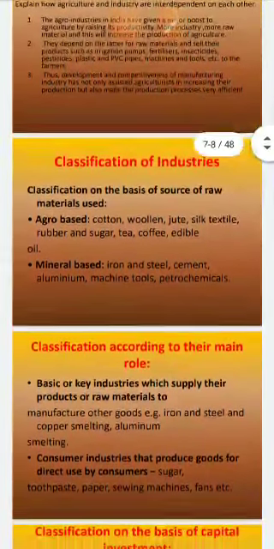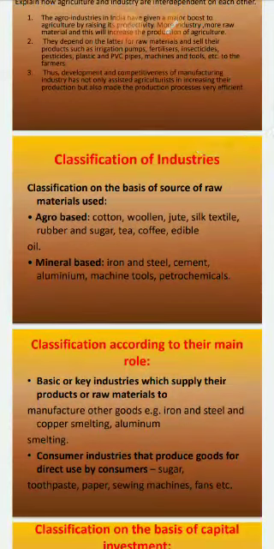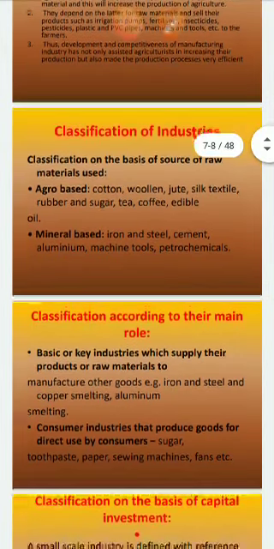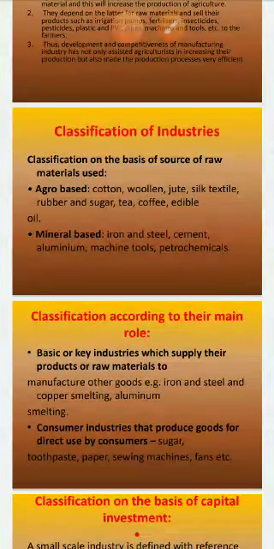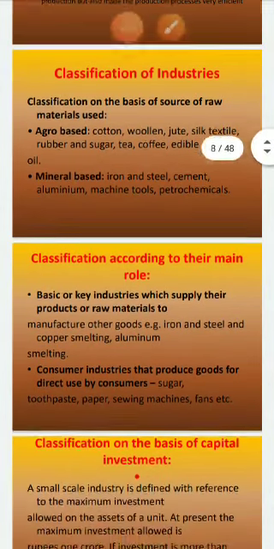Okay, agro based: cotton, woolen, silk, then jute, rubber, sugar, tea, coffee, edible oil, etc. Everything comes under agro based. Mineral based: iron, steel, cement, aluminium, machine tools, then petrochemicals, etc.